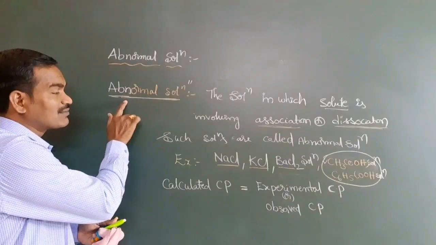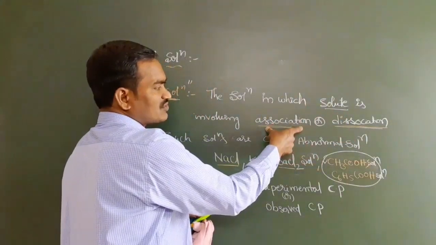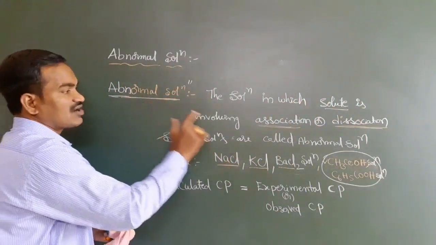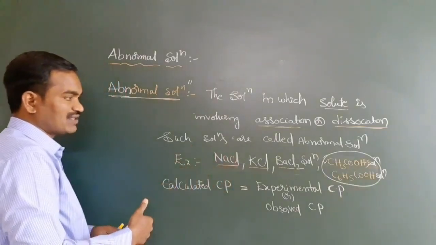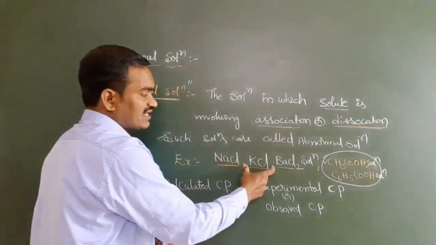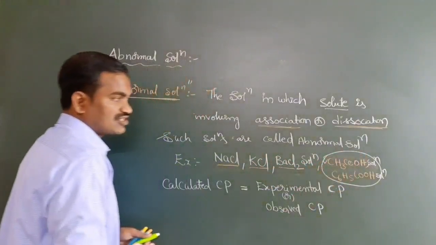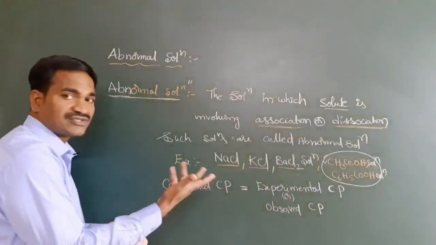Whenever you take abnormal solutions, the solute is involving in either association or dissociation. Examples for abnormal solutions: NaCl, KCl, BaCl2, or CH3COOH. These two are involving in association, and those three are involving in dissociation.